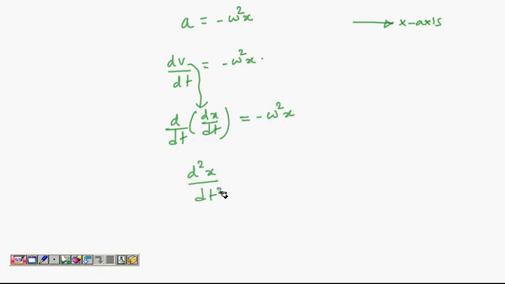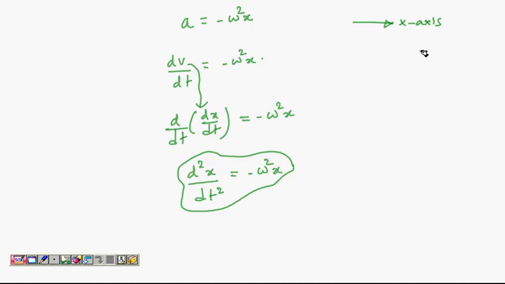So d2x by dt square is minus omega square x. It's a second derivative of position with respect to time. Let us see what this equation tells us. If you differentiate position 2 times with respect to time, you are getting back again position. Okay, this is the idea.